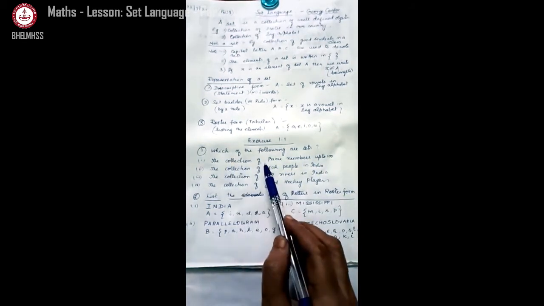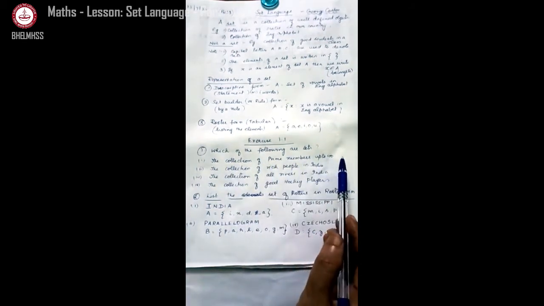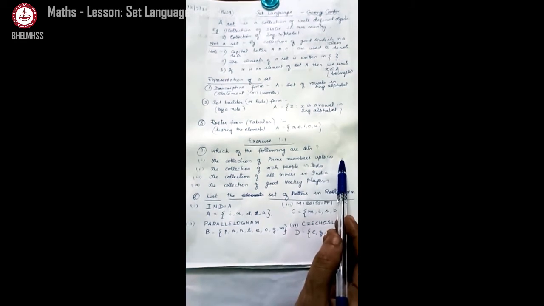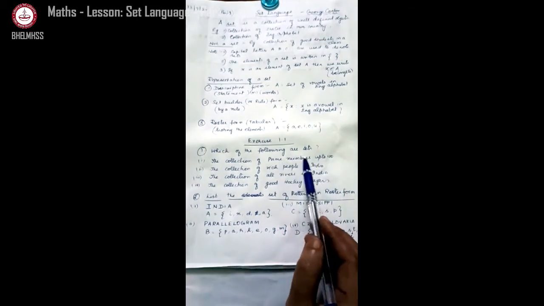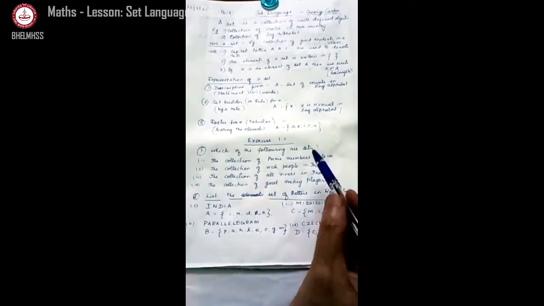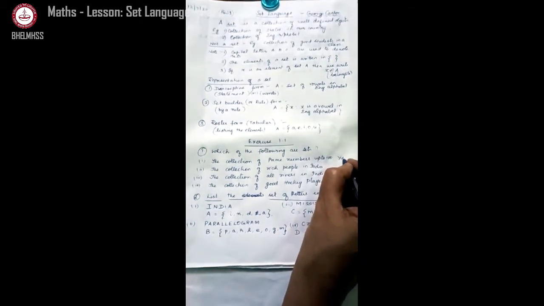The collection of prime numbers up to 100. Is it a set? Is it well defined? Can you tell clearly which are the prime numbers up to 100? Yes. How? 2 is the first prime number. 1 is not a prime nor a composite. It is only an odd number. So 2, 3, 5, 7, like that it goes on. So it is a set. Yes. Your answer is yes.